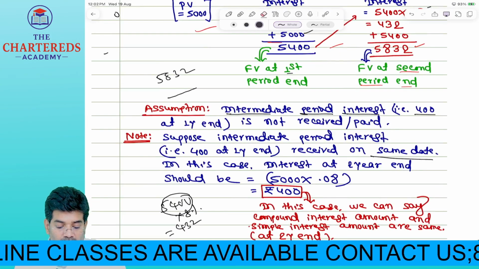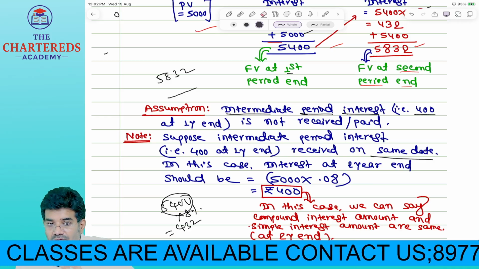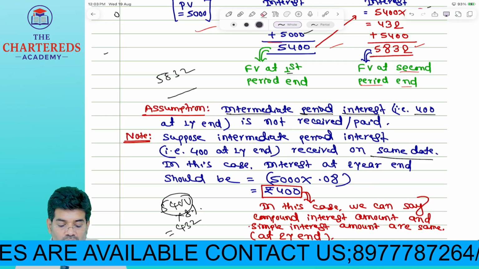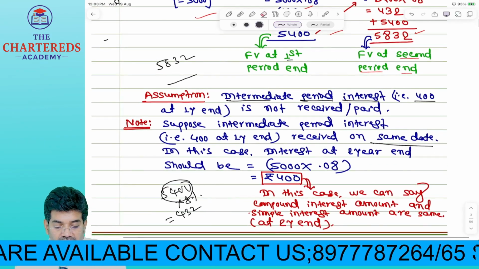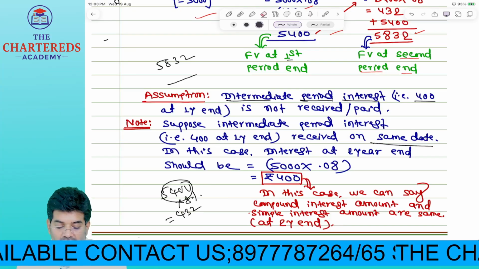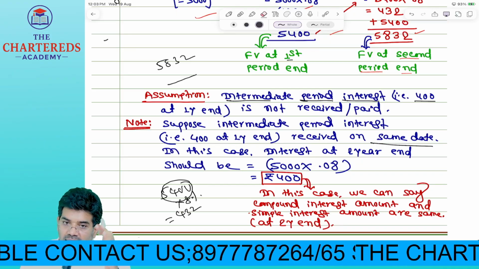Okay. What if they withdraw that interest, or interest is paid? If interest is paid, what will happen? Suppose the intermediate period interest, that is 400 at the end of the first year, is received on the same date.